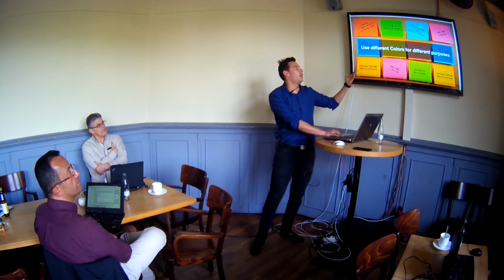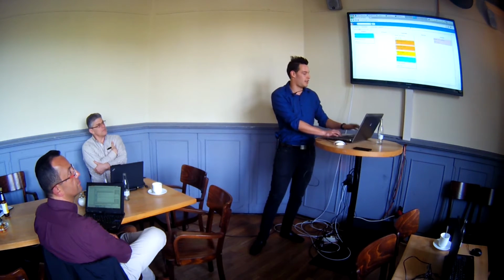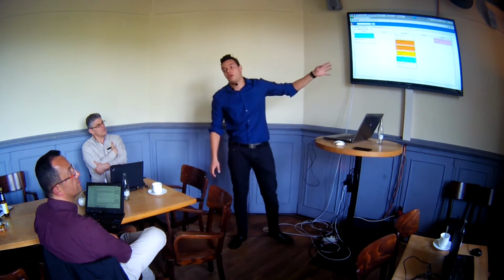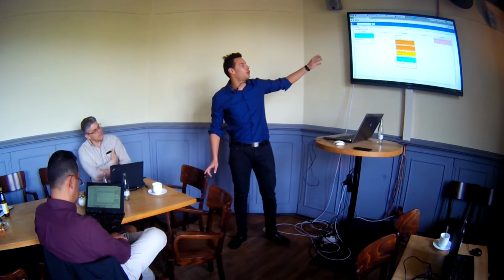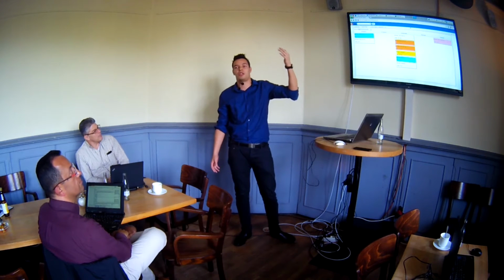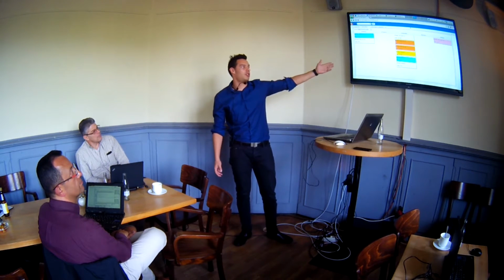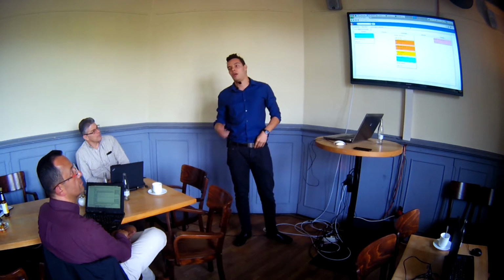You can use different colors for different purposes. In this case, for the sales orders, I created a rule to show in blue the sales orders below 100 euros, and in orange the ones above 2,000 euros.